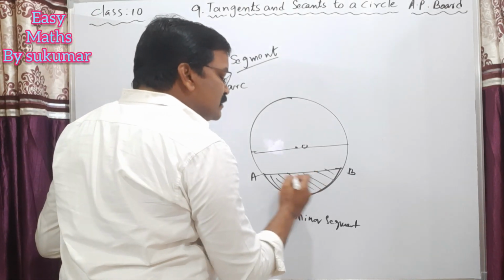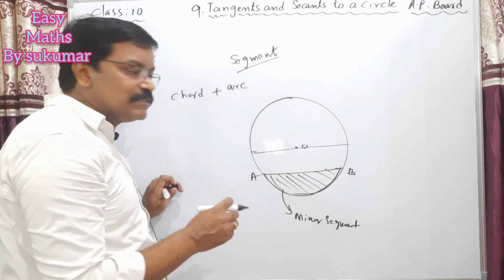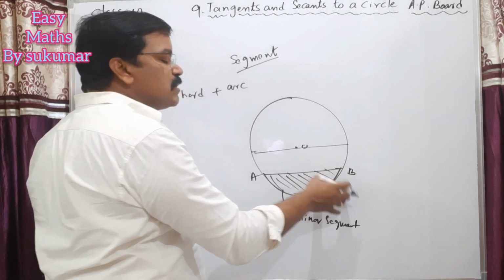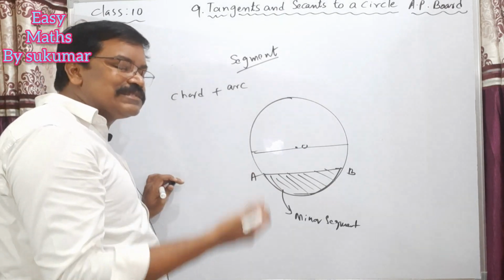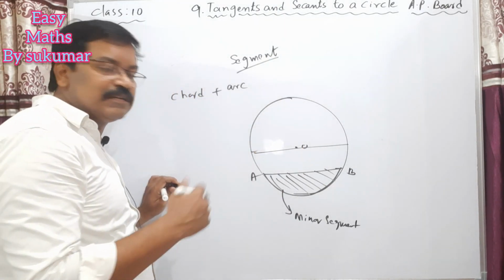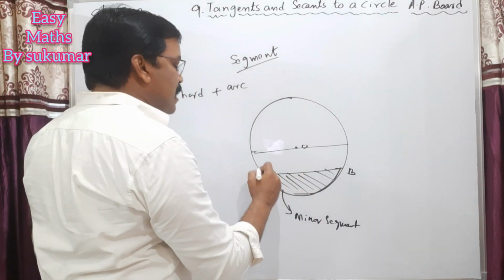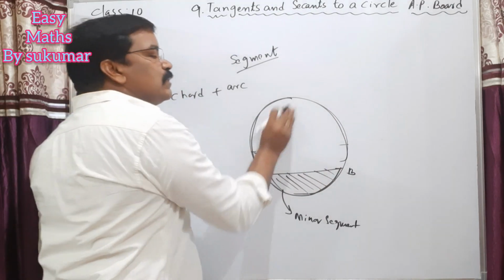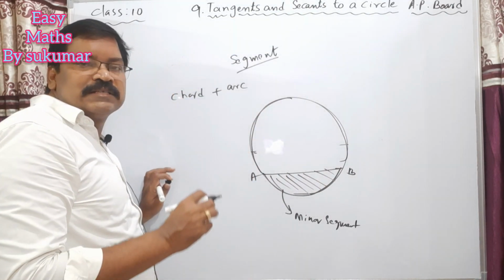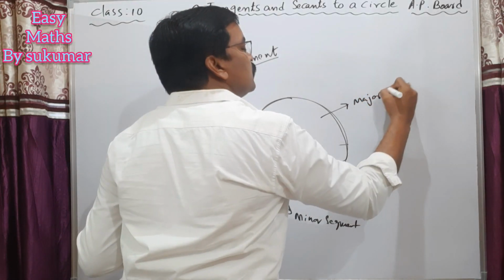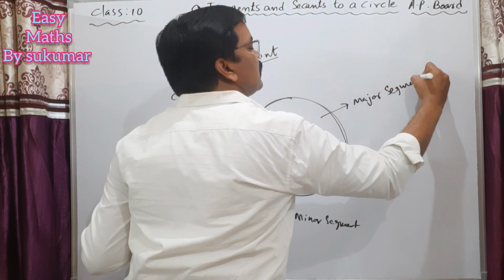So this minor segment means this region, this area, is less than the segment of a semicircle, then it is called a minor segment. And this remaining part, if you observe here, is more than the area of a semicircle. So it is called a major segment. So this region is called the major segment.